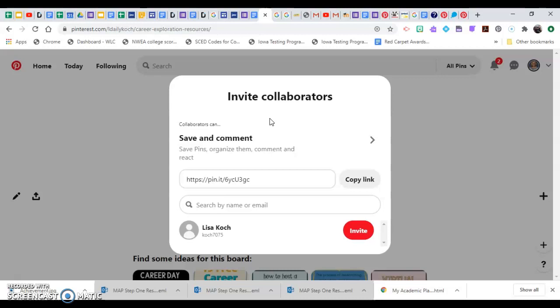This is a career exploration board that all of us can go to. We can go through the sources, we can evaluate what we want to use. This is beyond the things that we've seen in the Iowa State's My Academic Plan. There are so many sources out there, so we thought this would be a good example to put some of our sources together as we put our heads together to search for them.